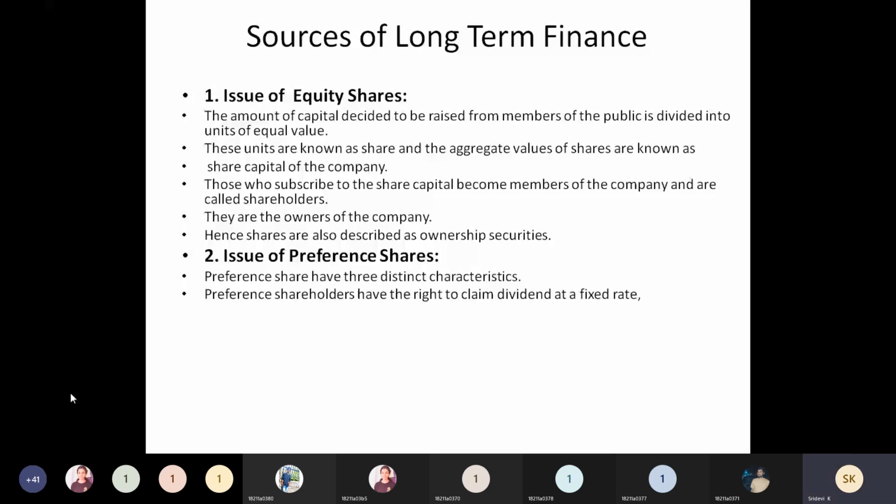So automatically they will have control over the management. And coming to their liability, liability will be limited to the extent of the shares they are holding. For example, as a shareholder, if I am holding 10,000 rupees of shares in the company, my liability will be limited to only 10,000 rupees, not more than that.